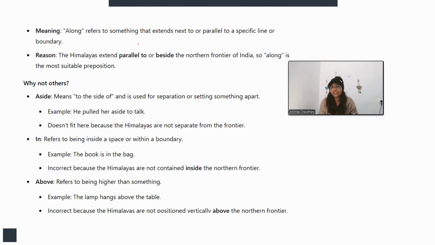That "along" refers to something that extends next to or parallel to a specific line. So we were talking about the Himalayas and the northern frontier of India, and why the other options are not the answer. "Aside" means by the side of or to the side of. For example, "in" and "above", right?